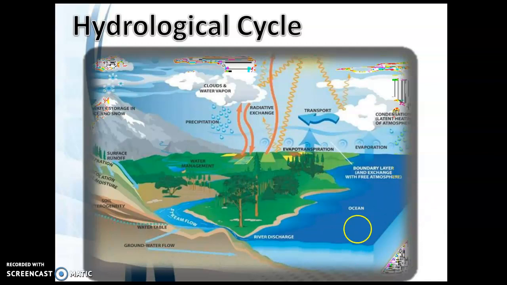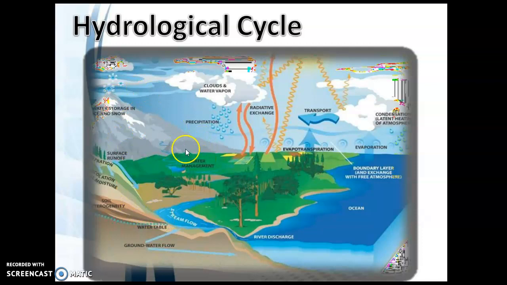In this image we see the ocean water, surface water, groundwater flow and river water flow. Due to the sun's energy, evaporation takes place, evapotranspiration takes place, then condensation and precipitation.